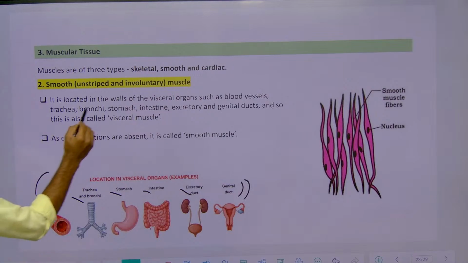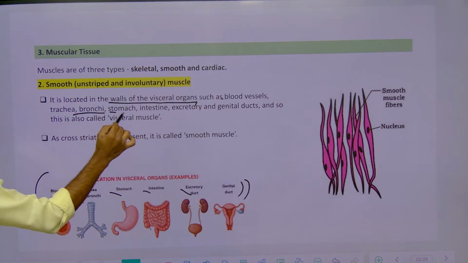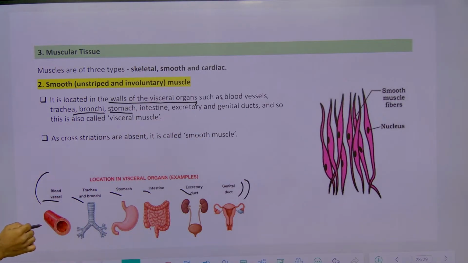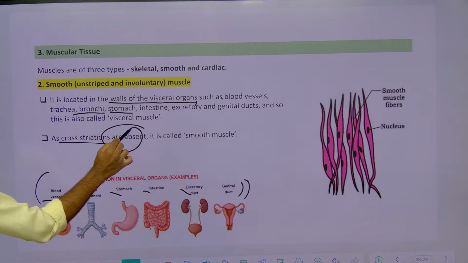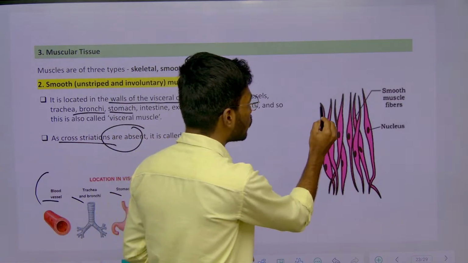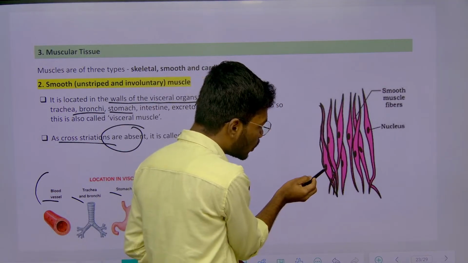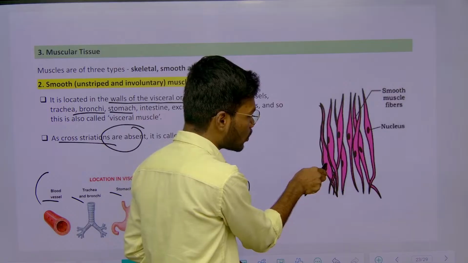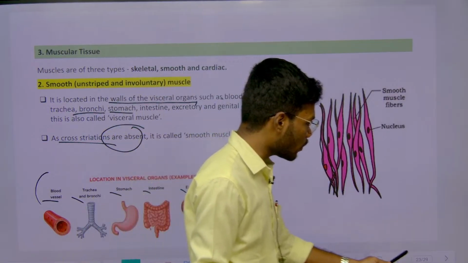In the walls of the visceral organs, blood vessels, bronchioles, stomach, you have smooth muscles. Striations are absent, so that's why it's called smooth muscle. In this diagram, this is a cell of smooth muscle, one cell having only one nucleus, so it is uninucleate, right? So that was smooth muscle.